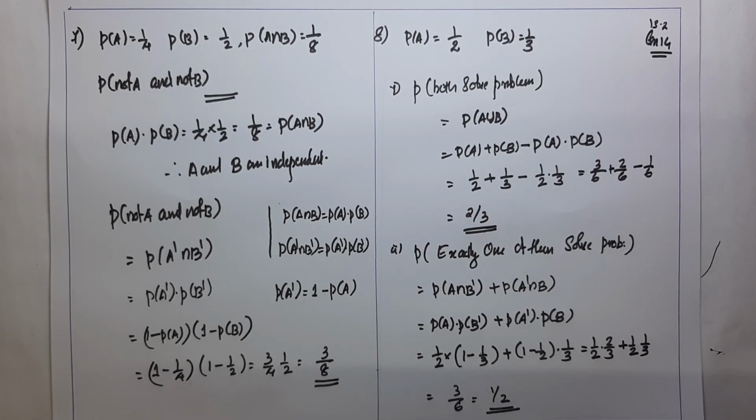Exactly one of them means when A solved the problem, at that time B cannot be solved. Or the second possibility, when A cannot solve the problem, at that time B solved the problem. There are two possibilities. These two probabilities will be added.